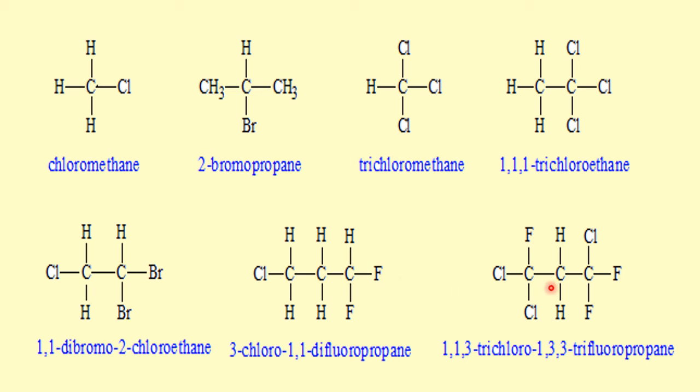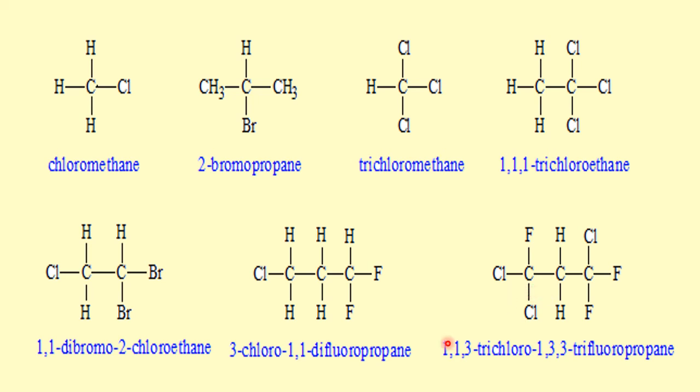And the last example is again the propane family, but see, except 2 hydrogen atoms, the remaining 6 are replaced. This is propane, so it contains 3 plus 3 plus 2, totally 8 hydrogen atoms. Out of 8, 2 are there and 6 are replaced. Which carbon is 1 here? Here it is, so 1, 2, 3.